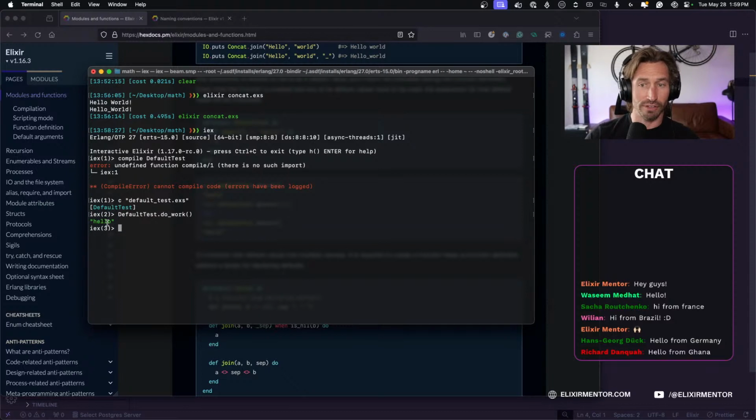And we get our default value back. So that's cool. And then if we pass in a value, we get our value back. And then if we don't pass in anything again, we get our default value.